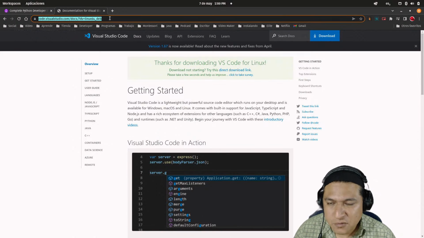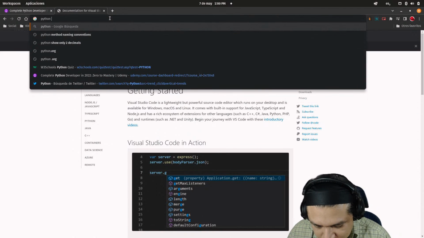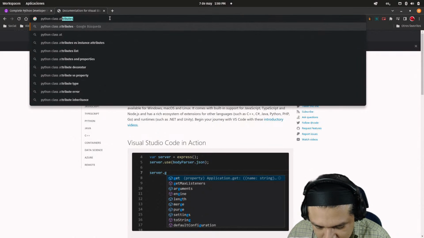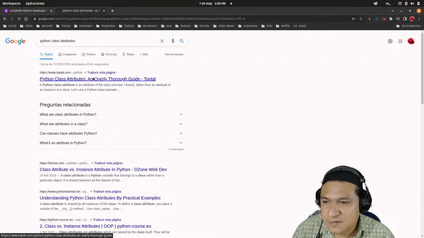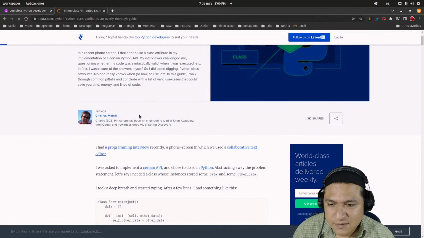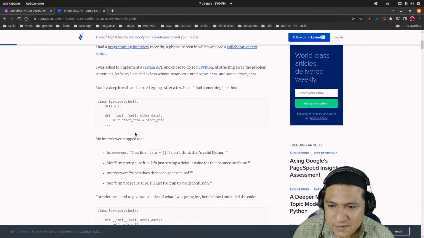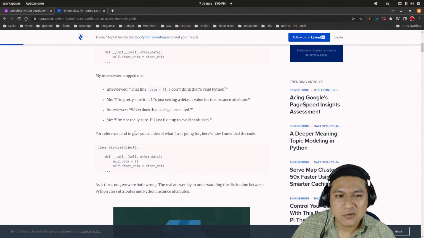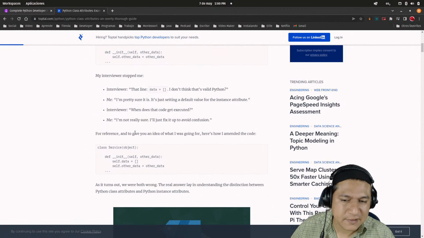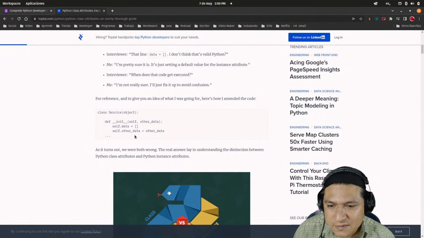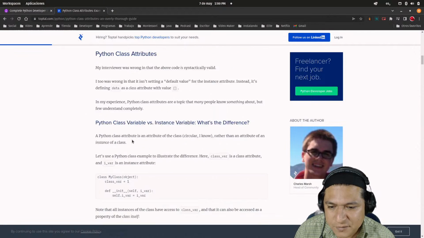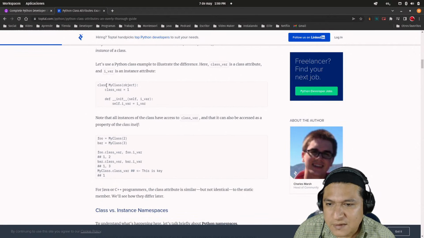So what do I have to do to make total animals a class level attribute? That's the question. Let's Google about it. Python class attributes. There we go. Okay, so I want that value to be shared across all other objects from the same class. How do I do that? Okay, that's an example of how I'm doing it already. Class object class bar 1.